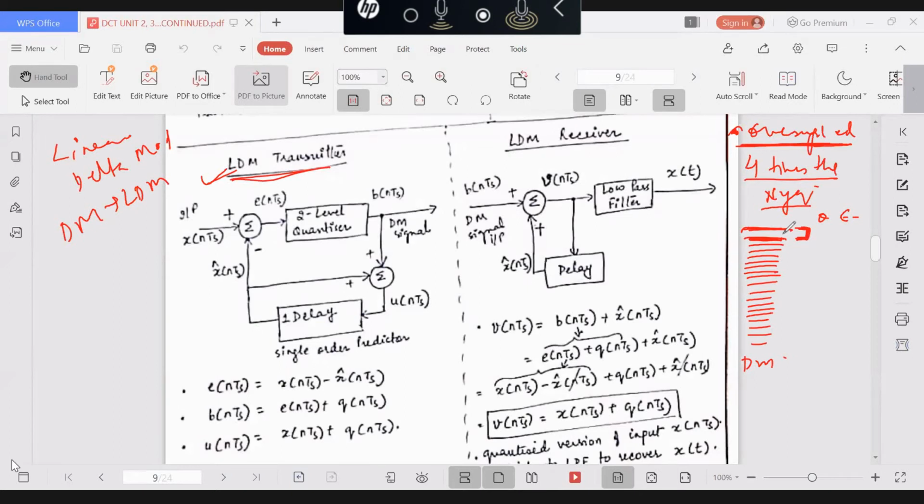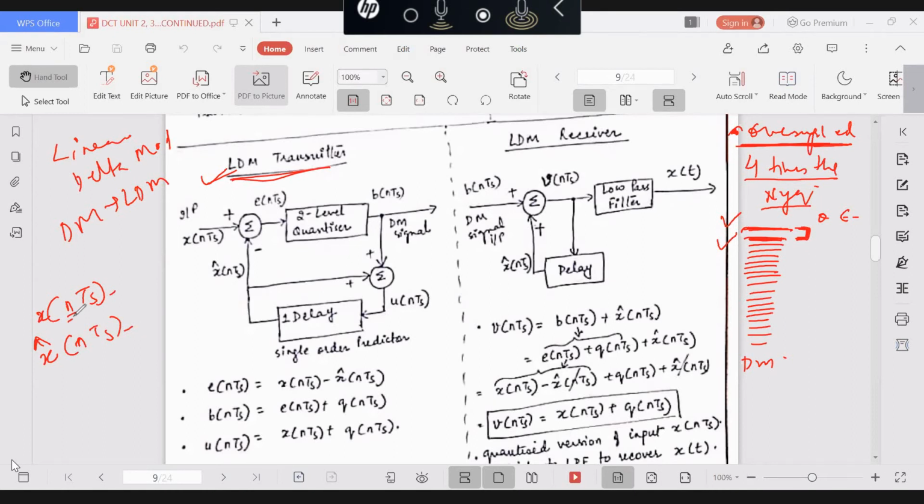I may say that we are quantizing and encoding the difference between the adjacent sample values, or I may say that we are quantizing and encoding the difference between the present value and its predicted value. So let the present value be denoted as X of nTs and its predicted value be denoted as X cap of nTs.